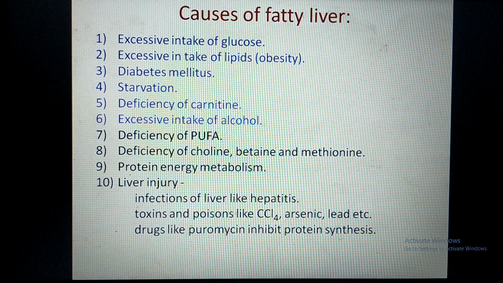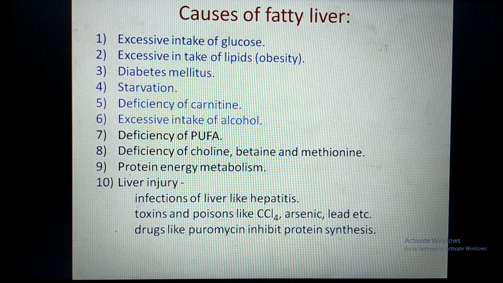So when acetyl-CoA is formed, that acetyl-CoA is a substrate for de novo synthesis of fatty acid. And when fatty acid is available in the liver, then they are converted into triglycerides. So these are the 6 causes of increased synthesis of fatty acid.